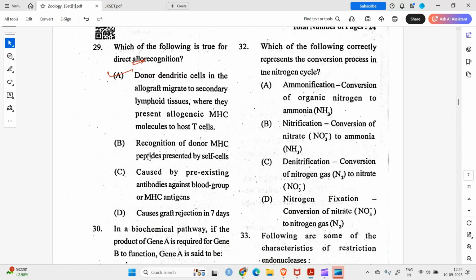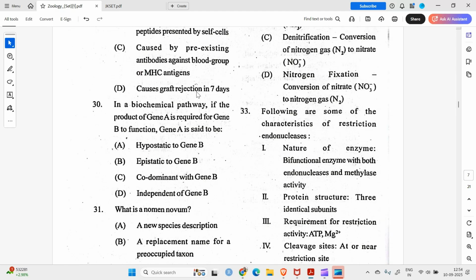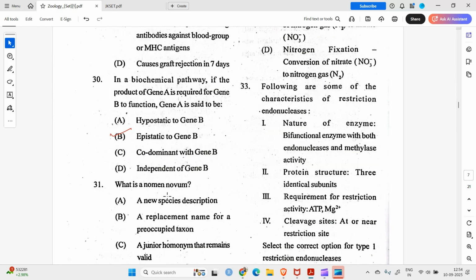Moving on to question number 30. In a biochemical pathway, if the product of gene A is required for gene B to function, gene A is said to be, I think, epistatic to gene B. Yes.